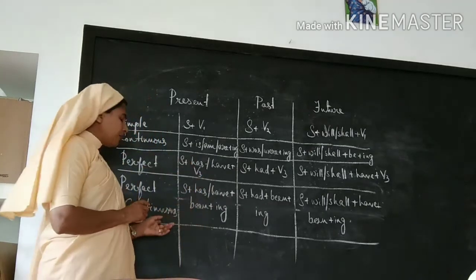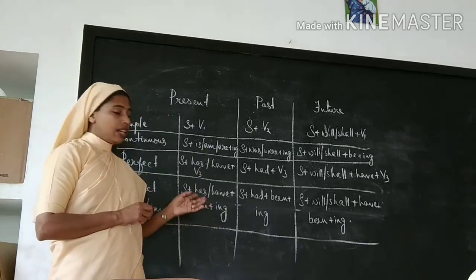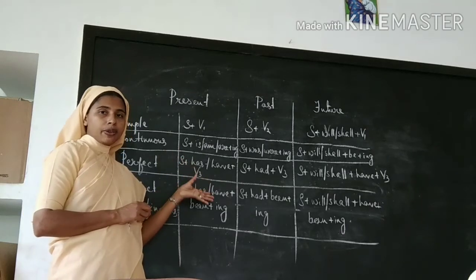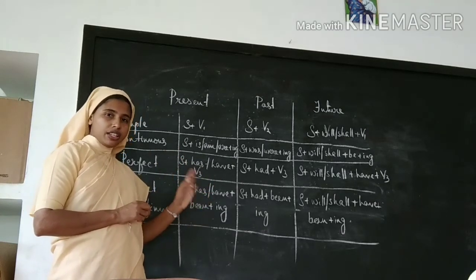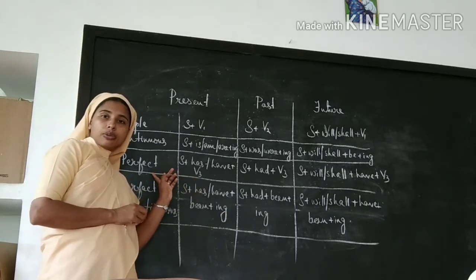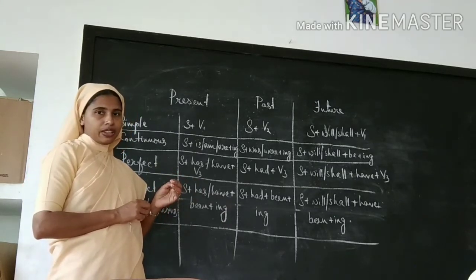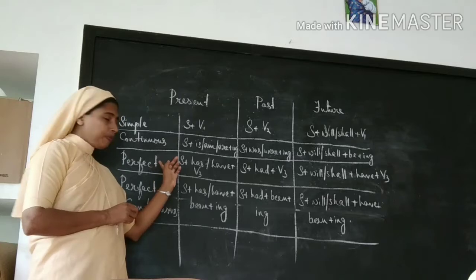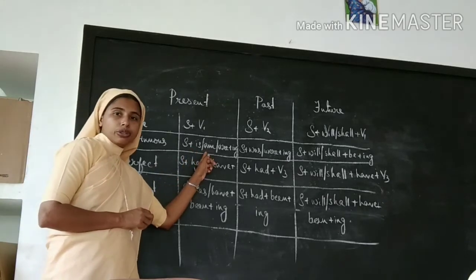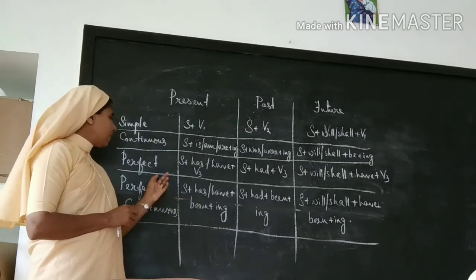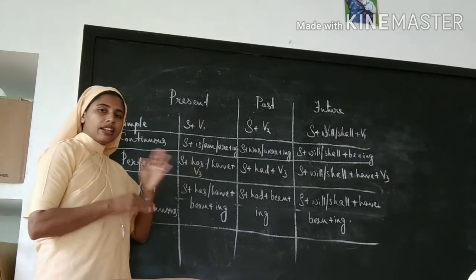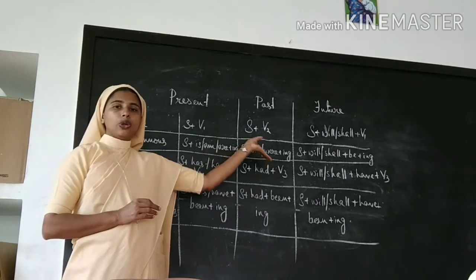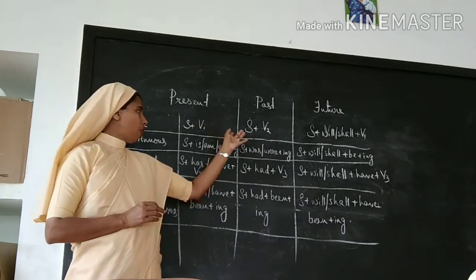Okay. Perfect continuous. Last one is perfect continuous. This is a mixture of continuous and perfect tenses. Okay, so verb form will be ing form, and there will be have forms of perfect tenses. I told you that this is a mixture of continuous tense and perfect tense. That is why it will take the continuous tense verb form, that is ing forms, and also there will be have forms, and the addition is be. So we'll just recall which are the verb forms.